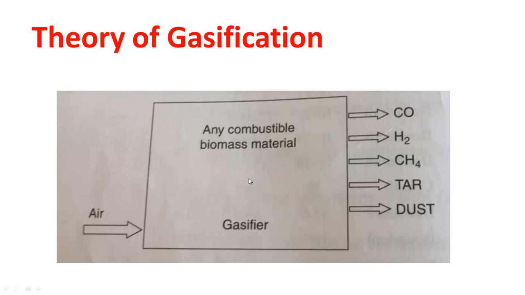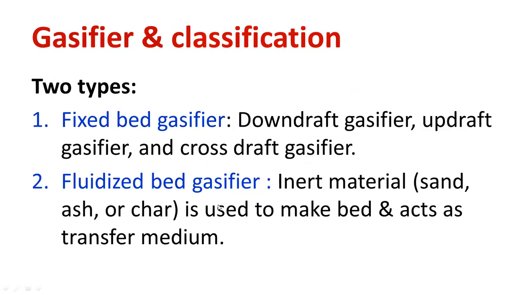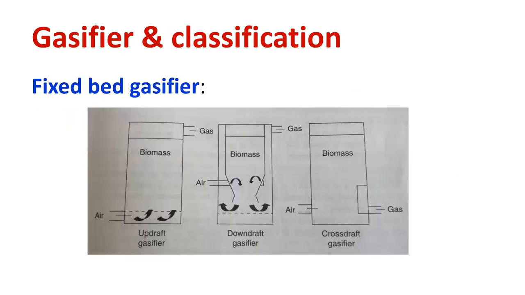The device which will perform the gasification is known as a gasifier. There will be a partial combustion that will take place. As a result, these components will be generated as part of gasification. You can see tar, dust, methane, hydrogen, carbon monoxide. All are called the components, byproducts of gasification. The contribution is already given here. Then fixed bed gasifier and fluidized bed gasifier. There are 2 types.